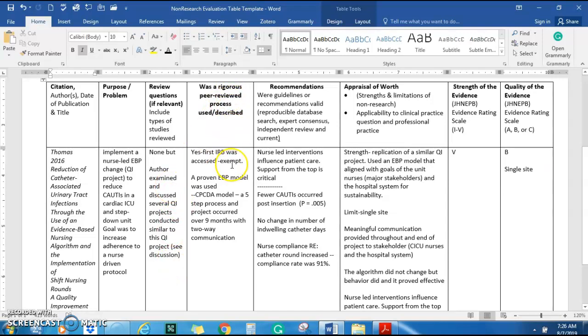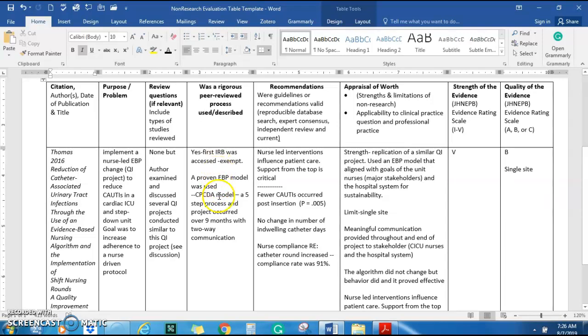Yes, and the reason I wrote that, it wasn't technically peer-reviewed. You will see that oftentimes in the CPGs and the expert consensus reports, but this was rigorously reviewed because they did go to the IRB. It was exempt, but they still went to the IRB, and they did not need IRB oversight.